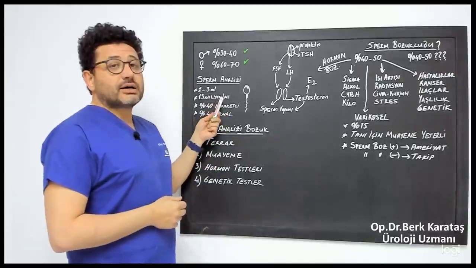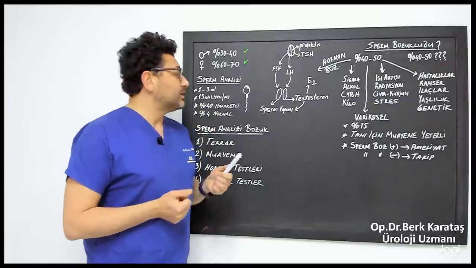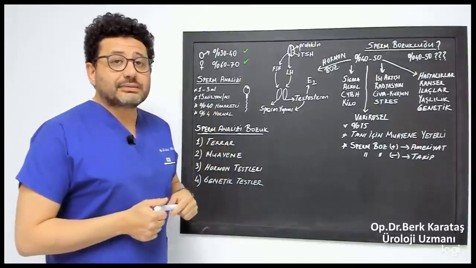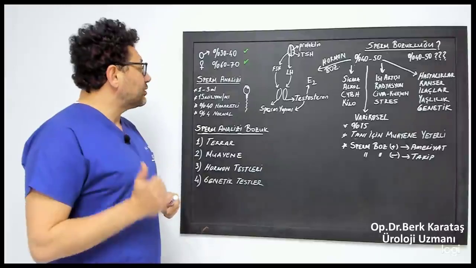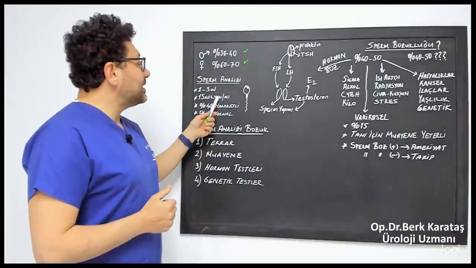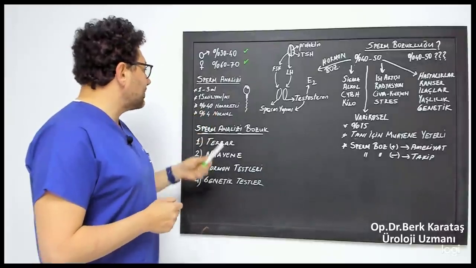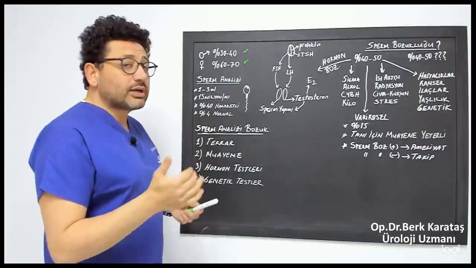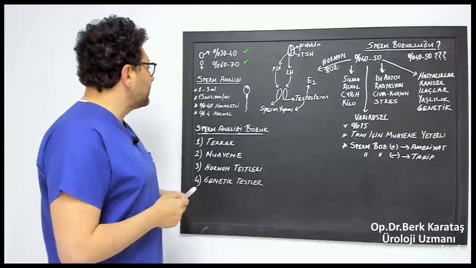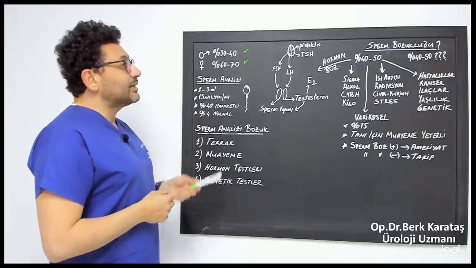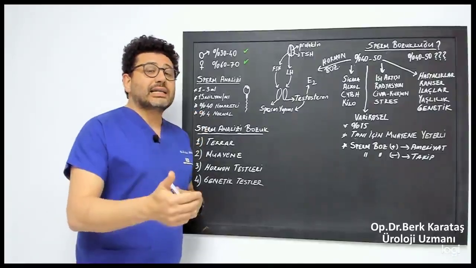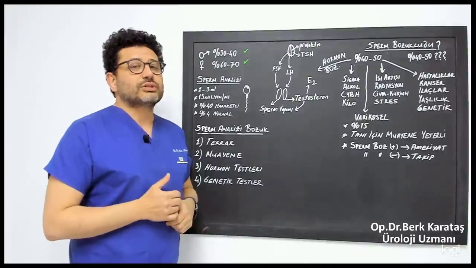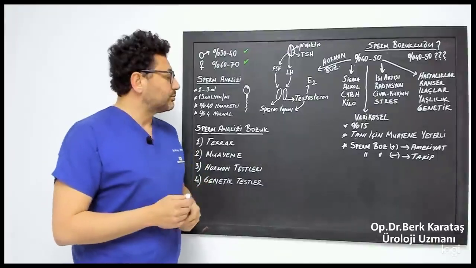At the time of my assistantship, about 20 years ago, this average was around 40 million. It is falling day by day. They will do a revision in 2023. Probably, this number could also drop to 10 million. In fact, we have started to accept even 12 million as normal. There are a lot of articles about this. There are many articles on whether men are becoming infertile day by day or whether human beings are becoming infertile.